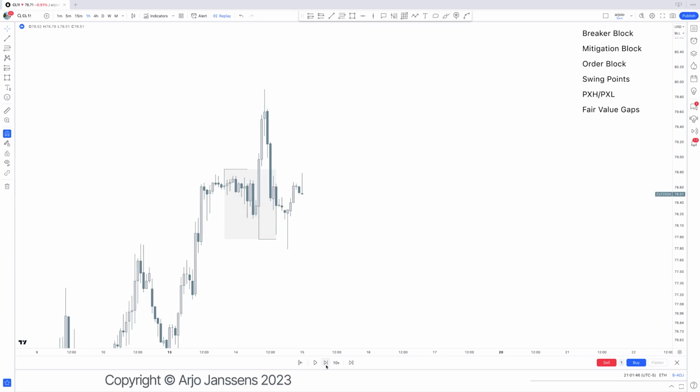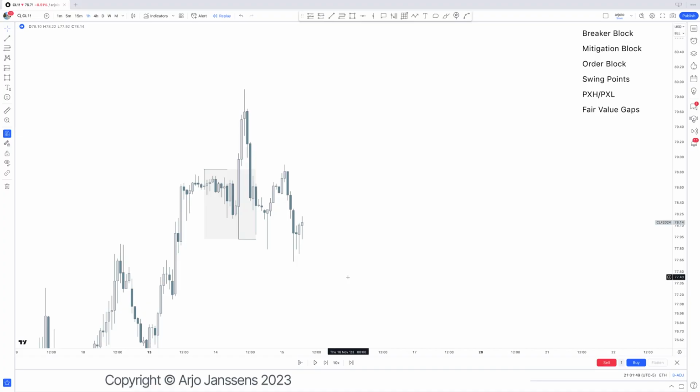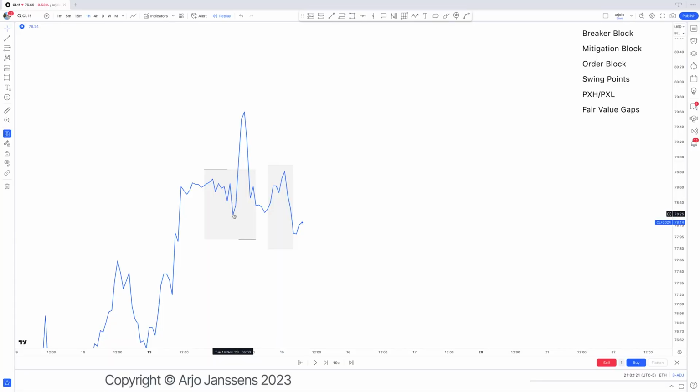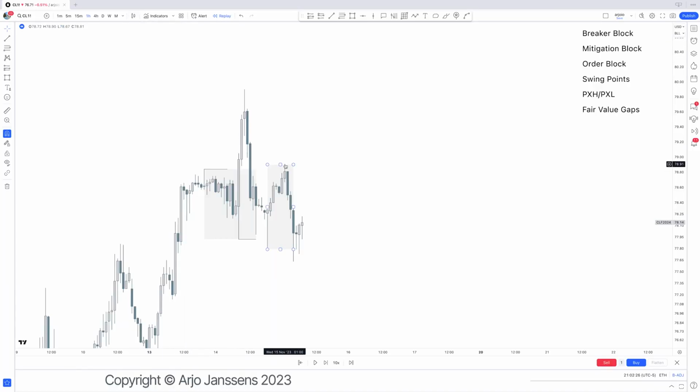Now, after that, we deliver lower, and then after that, we create a mitigation block. The mitigation block is actually this full up move right there. So the way I want you to see a mitigation block is, again, very simply looking at the overall structure. And I don't really mean current market structure. I just mean the overall structure of how the market is presenting. So almost as if you're looking at a line chart. So if you were to put on a line chart, this is exactly how I want you to view the current market.